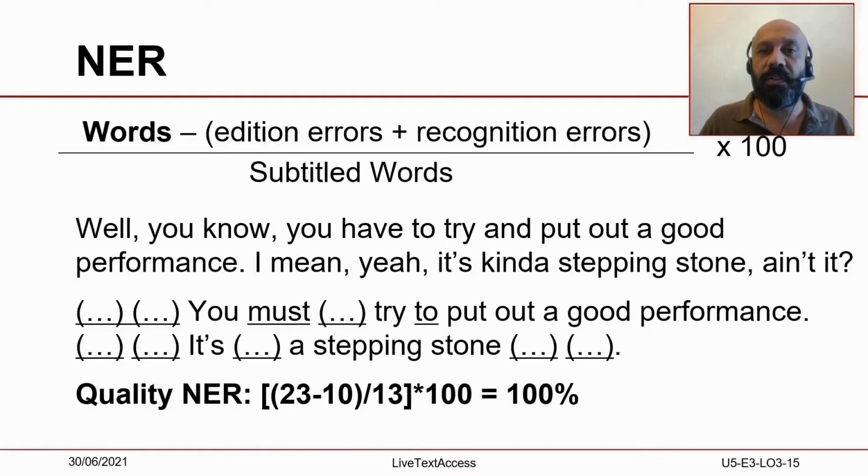It consists in the following formula: total number of words minus addition and recognition errors. The total is divided by the number of subtitled words and multiplied by 100. Let's take the sentence in the slide as an example. Well, you have to try and put out a good performance. I mean, yeah, it's kind of stepping stone, ain't it?